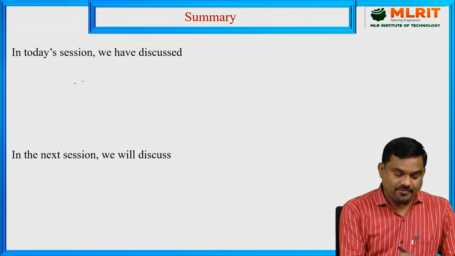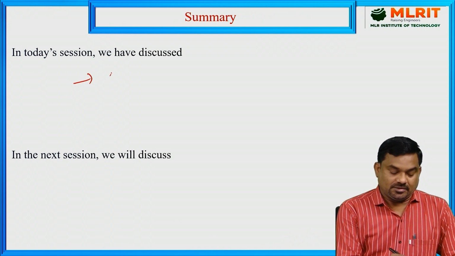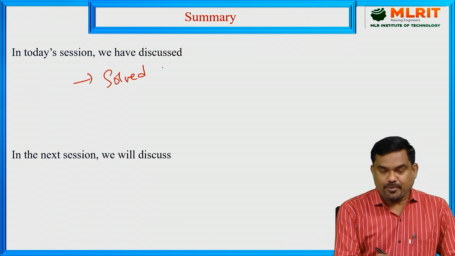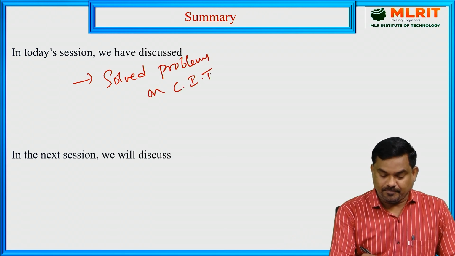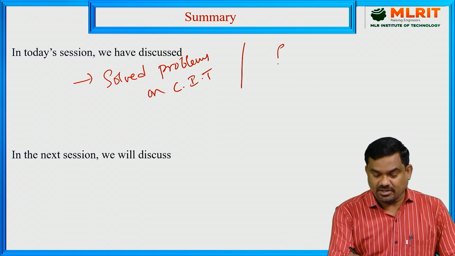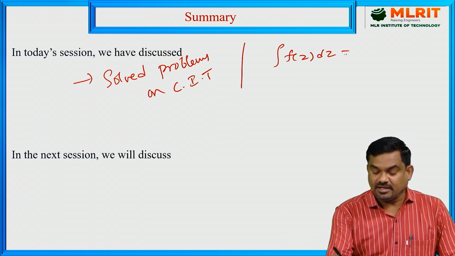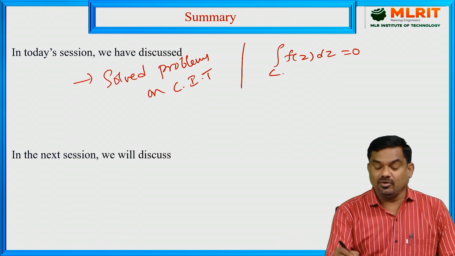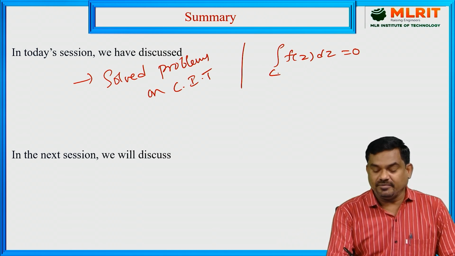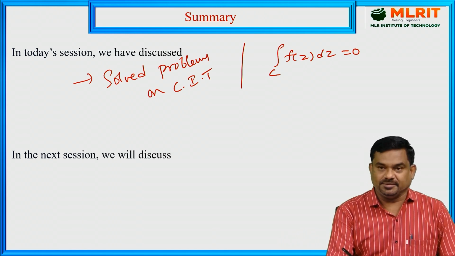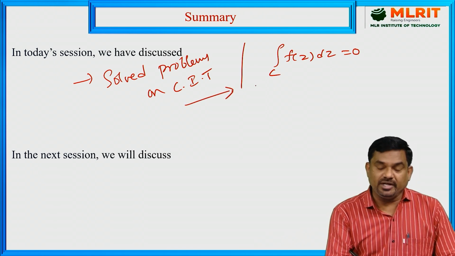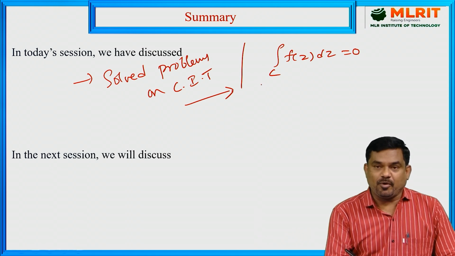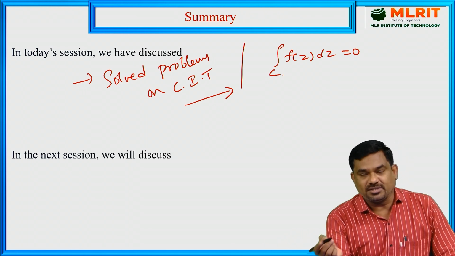Now, in today's session, we have solved some problems on Cauchy's integral theorem, and according to Cauchy's integral theorem, the integral of f of z dz along C is 0 if f is analytic on and within the closed curve C. And here, to apply Cauchy's integral theorem, first we need to identify the singular points and then check whether those singular points lie inside the circle or outside the circle.